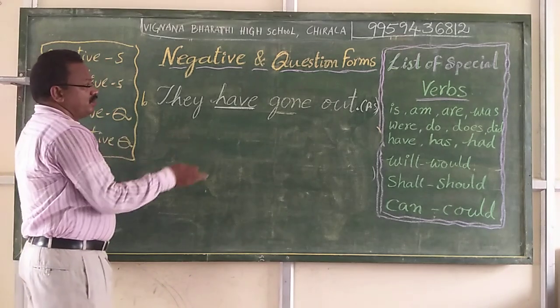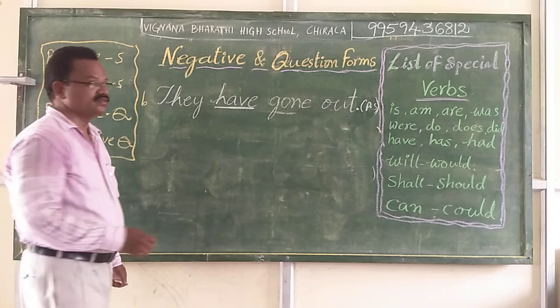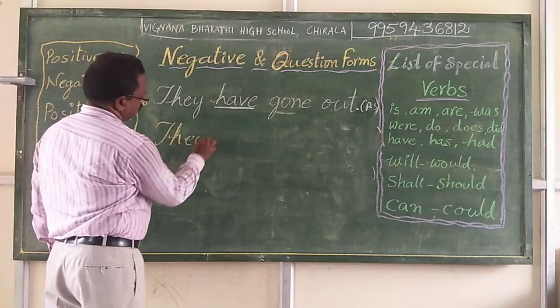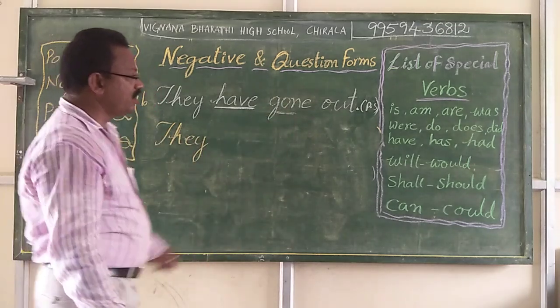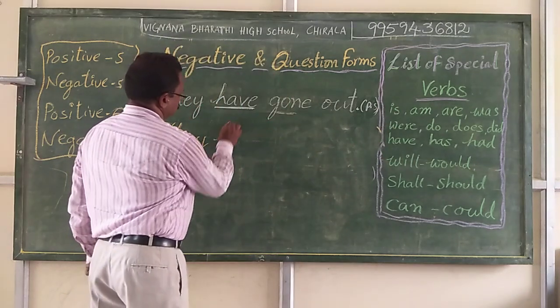Now we can make it into a negative statement. You can understand, very simple. We add not to the special verb in the sentence.